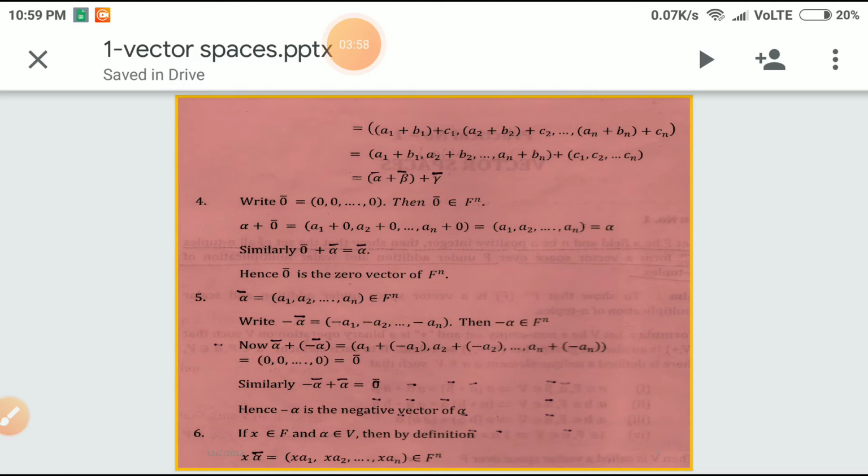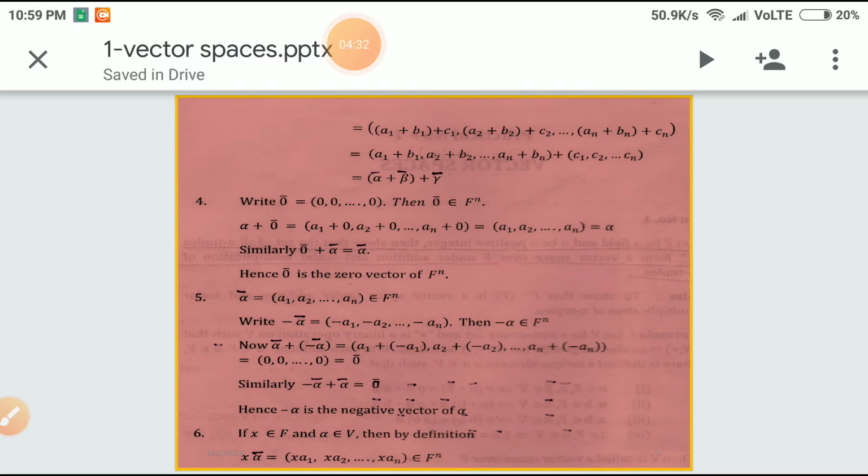Now, further alpha bar is equal to (a1, a2, etc., an) belonging to F power n. So, we write minus alpha bar equal to (minus a1, minus a2, etc., minus an). Then automatically minus a1 will be a member of F. Therefore, alpha bar plus (minus alpha bar) equal to (a1 plus minus a1, a2 plus minus a2 and so on, an plus minus an). That is equal to 0 bar, (0, 0, 0, etc.). That is nothing but the zero vector. Similarly, minus alpha bar plus alpha bar equal to 0 bar. Hence, minus alpha bar is the negative vector of alpha bar.